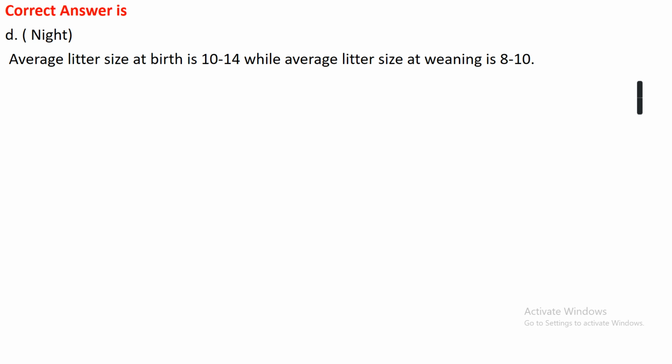Since most pigs parturate during night time, average litter size at birth is 10 to 14, while average litter size at weaning is like 8 to 10 piglets, since most piglets die mainly because the mother sometimes unknowingly kills its piglets by pressing on them.